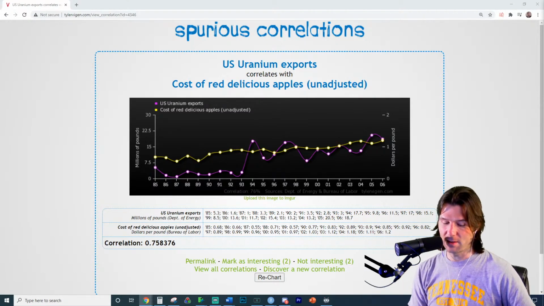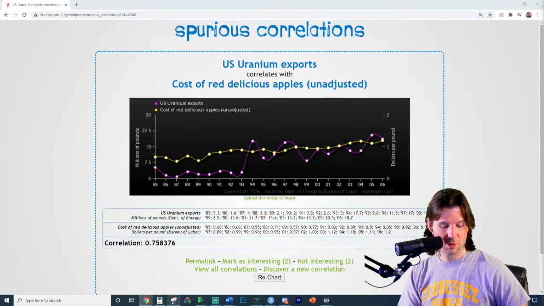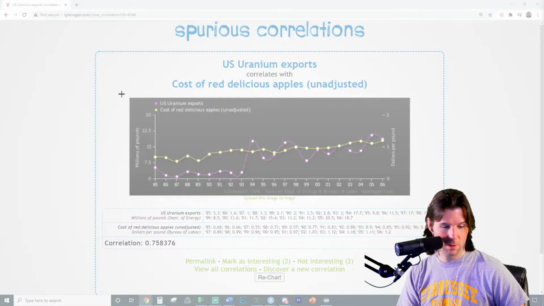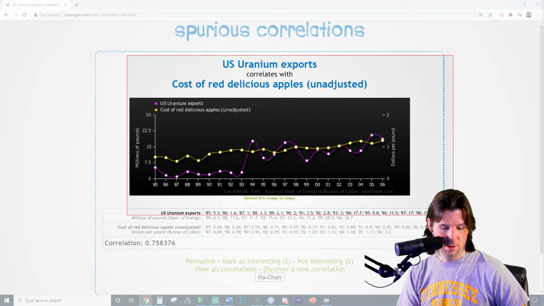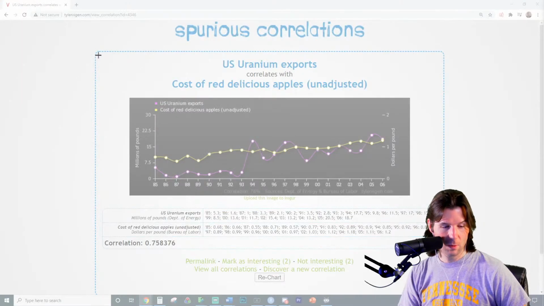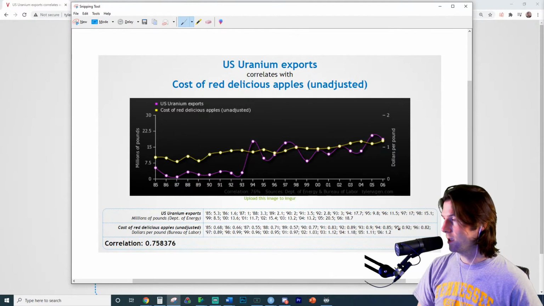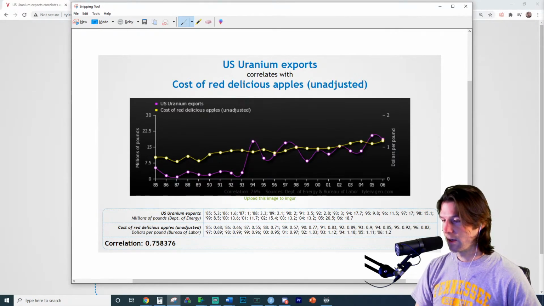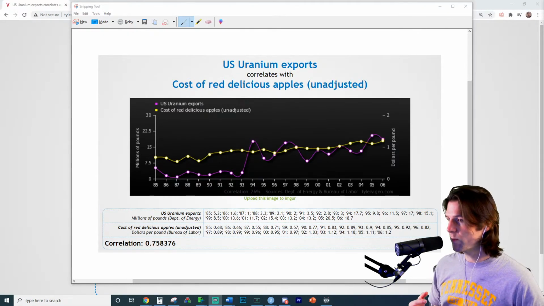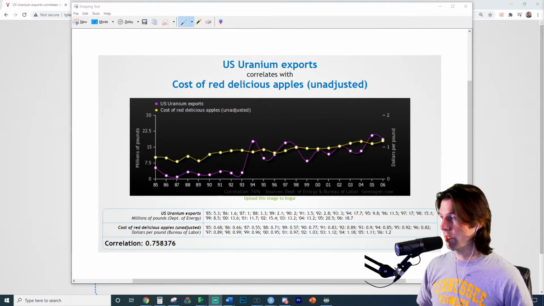But this would not be cause and effect. This is, and then just screenshot this. Go to your screenshot button. You can drop this in your Word document afterwards. I would take this right here, and I'd screenshot it like this. Oh, we need the correlation, so we need that correlation. Let's go right here. There we go. So I'd screenshot this, and I'd just drop it right into my Word document. And yeah. Does this make sense what to do right here? That we're going to go to this site, find a spurious correlation or one that might be real, and then we're just going to talk about it.